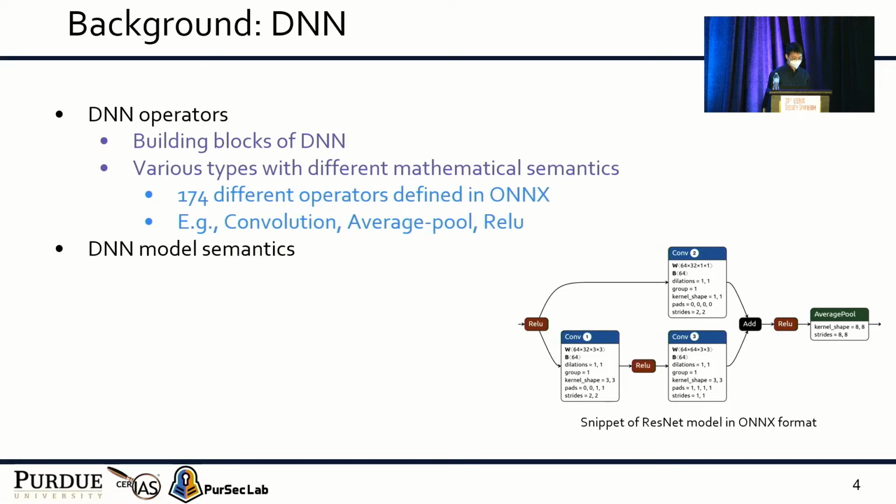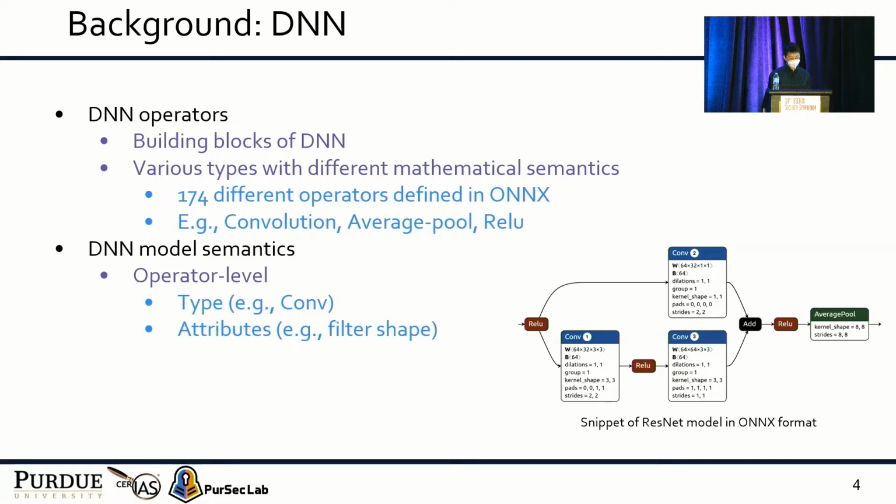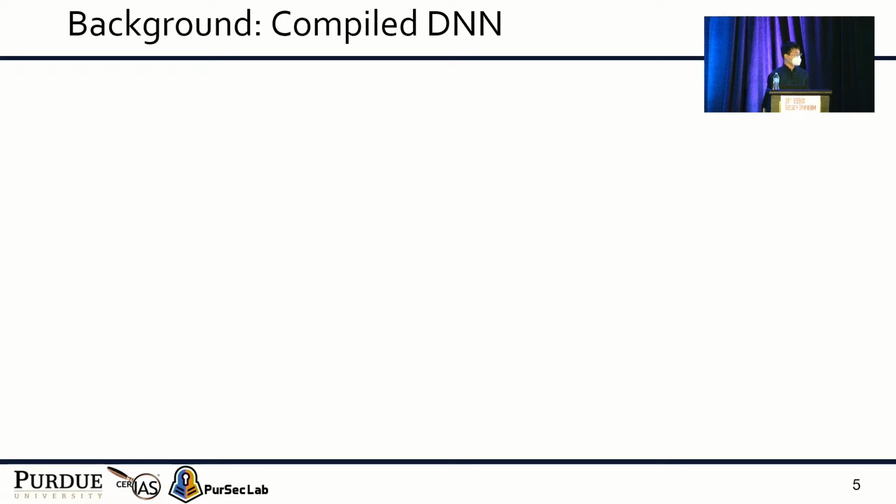DNN model semantics include operator-level semantics, such as type, attributes, and parameters, and model-level semantics, including topology, which defines how the operators are connected with each other. To compile a DNN into binary, ahead-of-time compilation is usually used.